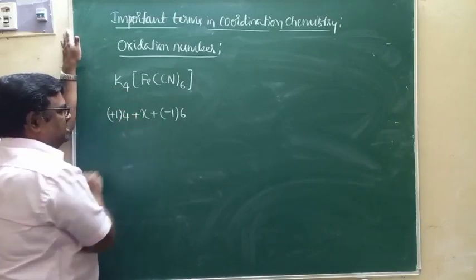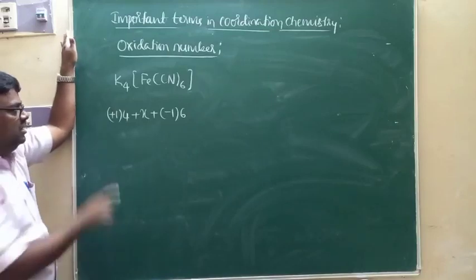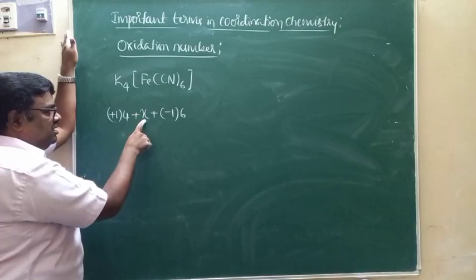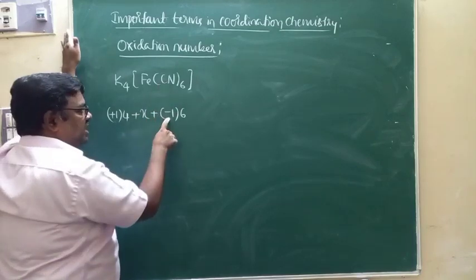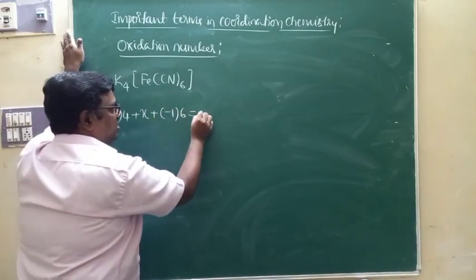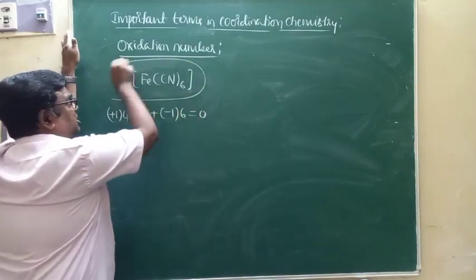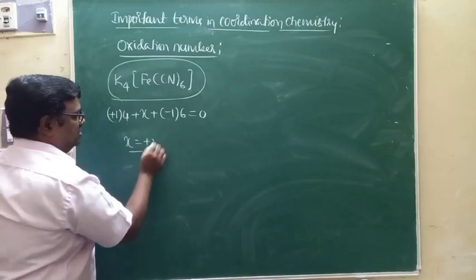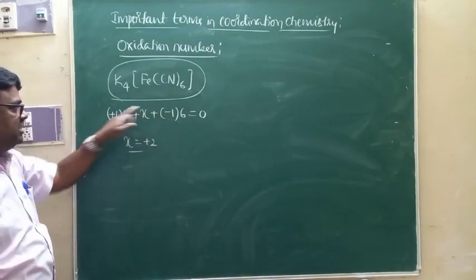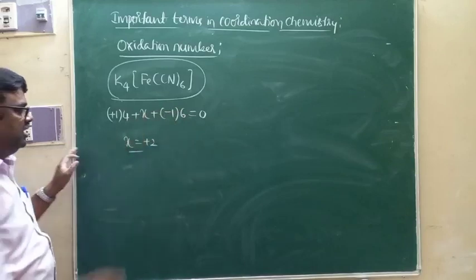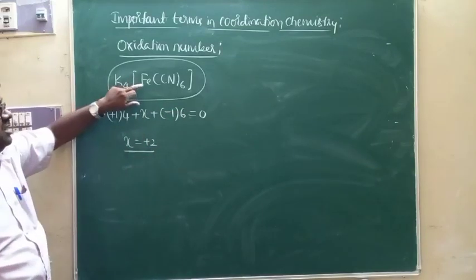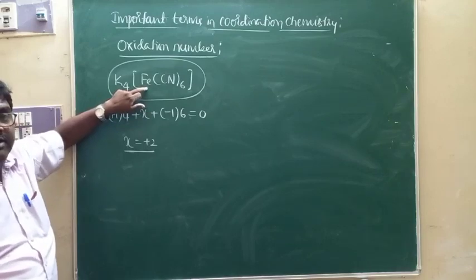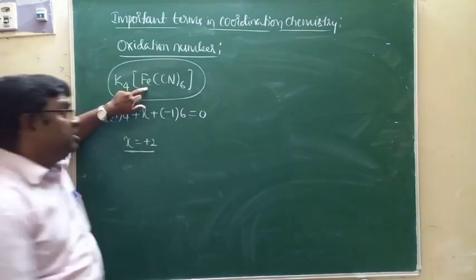How many K plus ions are there? 4. So 4 into plus 1, plus X, plus 6 into minus 1 is equal to 0, because the total charge of the complex is 0. Simplifying, minus 6 plus 4, X minus 2 equals 0. Therefore, X is equal to plus 2, that is the oxidation number of iron. This is how you can calculate the oxidation number of the central metal ion.